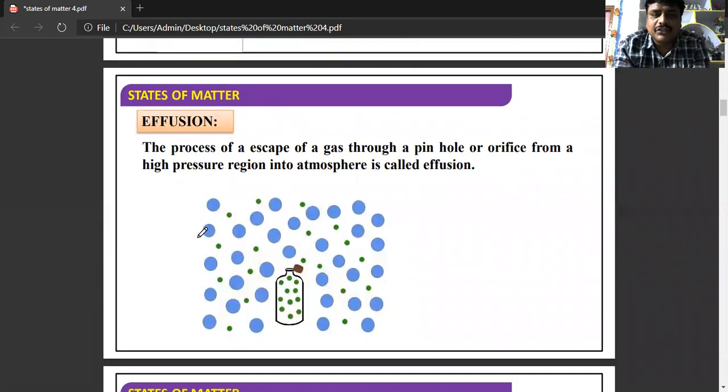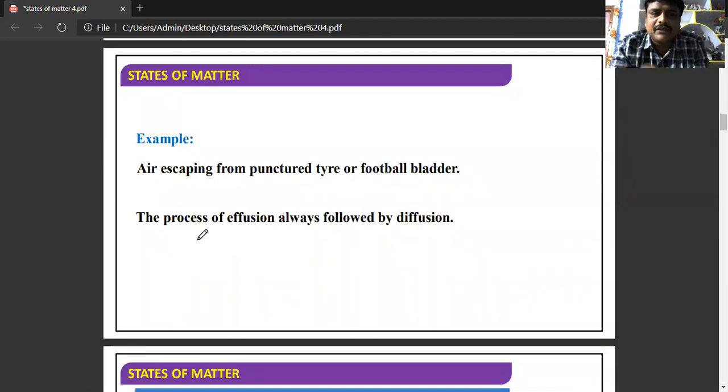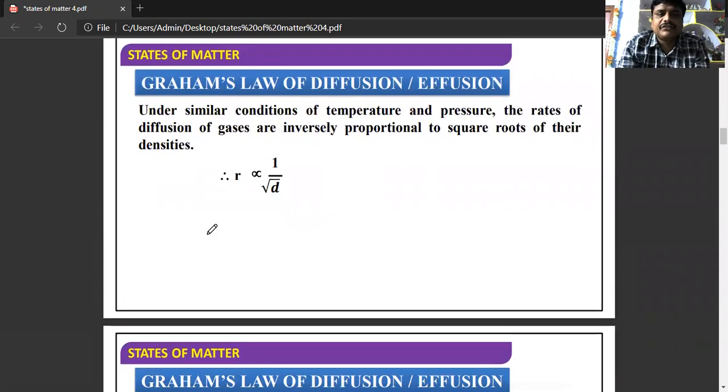So what is effusion? Effusion is nothing but escape of a gas through a pinhole or orifice. Orifice or hole is the same. If the escape of the gas is taking place through a pinhole or orifice from a high pressure region into atmosphere, that process is known as effusion. An example for effusion is air escaping from a punctured tire or football bladder. The process of effusion is always followed by diffusion.